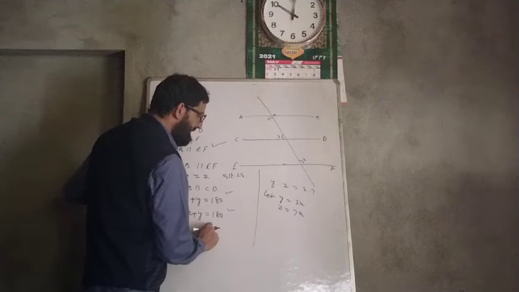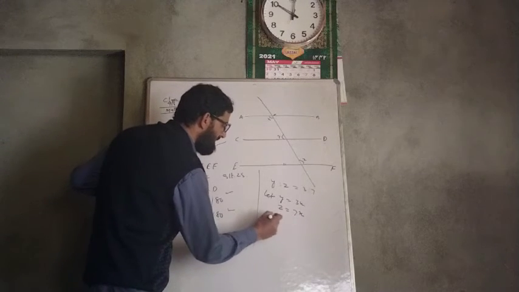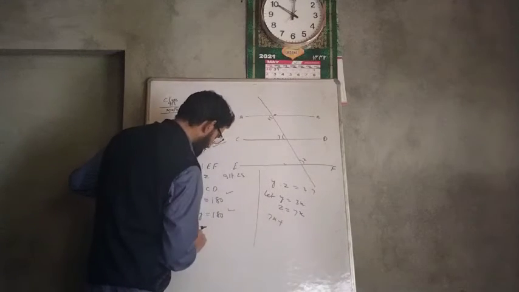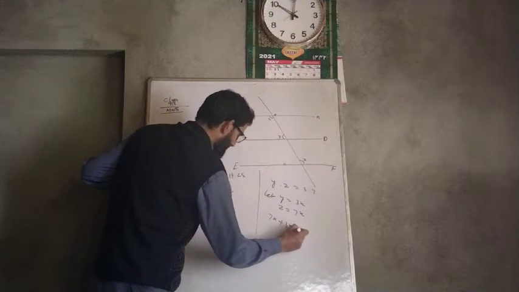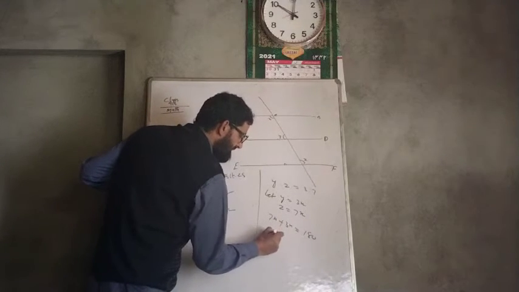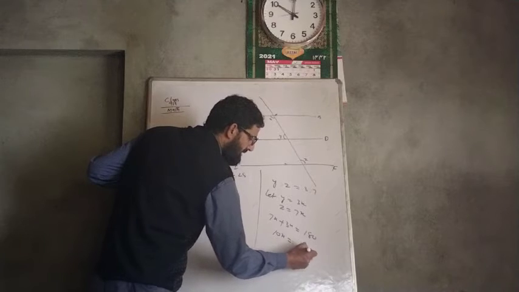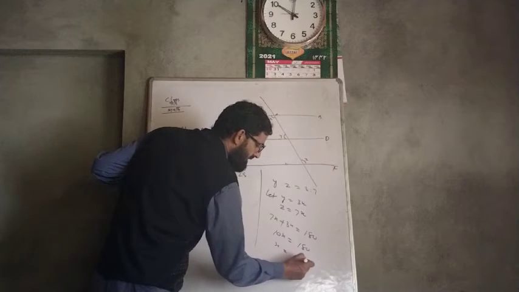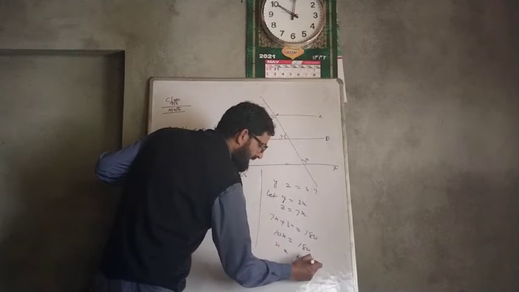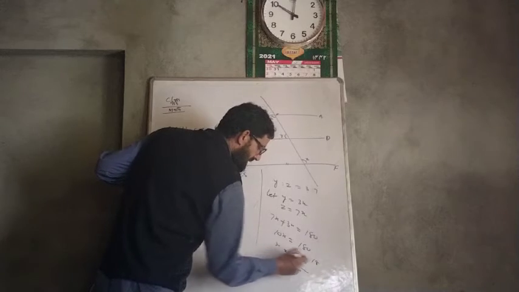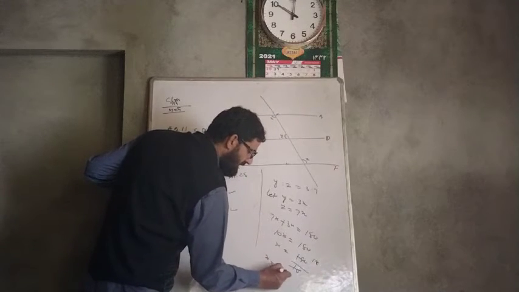So Y plus Z. Z is 7x, so this is 7x plus Y, Y is 3x, is equal to 180. This is 10x is equal to 180. What is x? It is 180 divided by 10. 18 is the answer. So x is equal to 18 degrees.